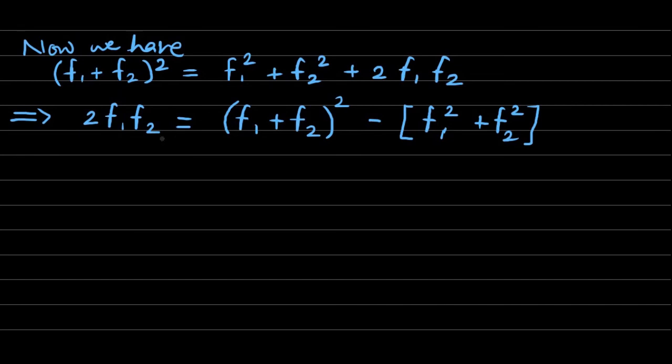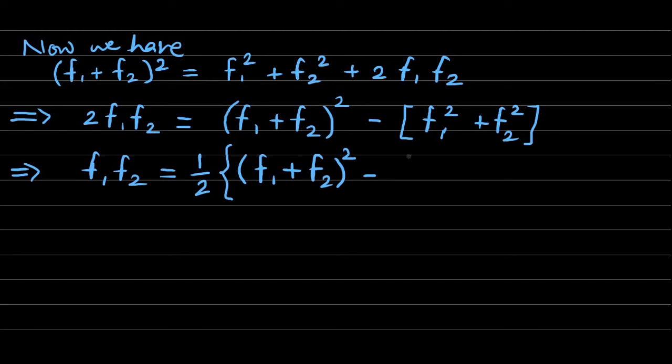We will transfer this 2 to the other side, which implies f1 f2 will be equal to 1 by 2 times. We have transferred this 2 to the right side, so it becomes 1 by 2. So f1 into f2 is equal to 1 by 2 into, bracket f1 plus f2 square, minus f1 square minus f2 square.